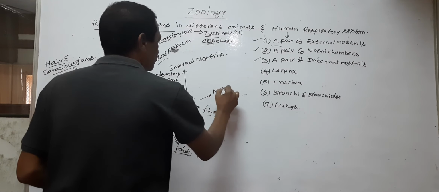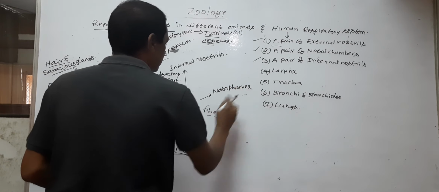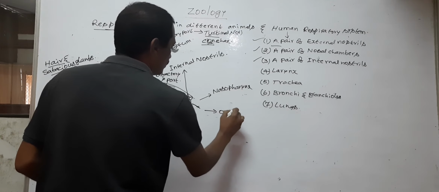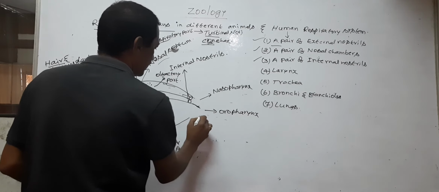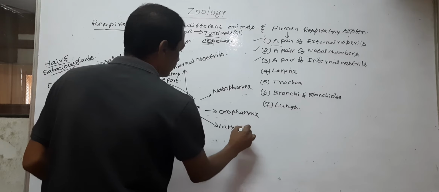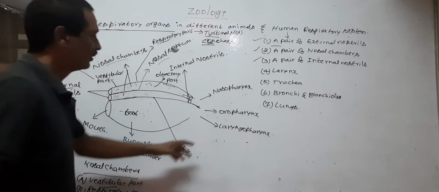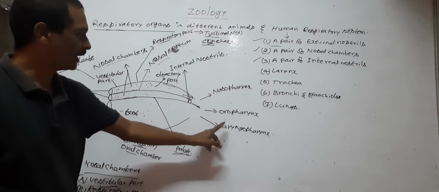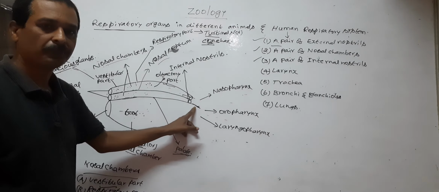Nasopharynx, oropharynx, and laryngopharynx. So, the pharynx is divided into nasopharynx, oropharynx and laryngopharynx by the soft palate.